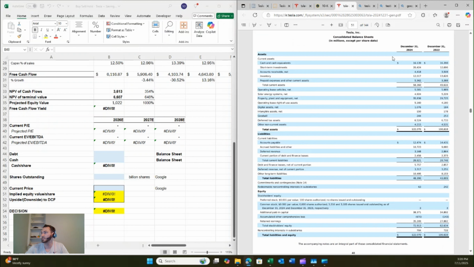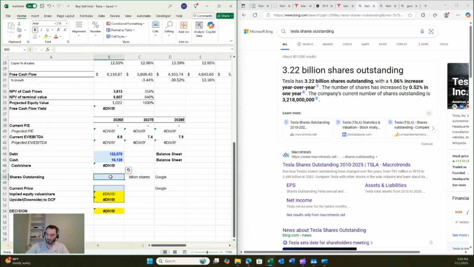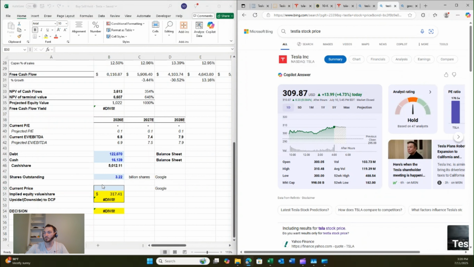First, we're going to look at the debt here, which of course is on the balance sheet for the most recent full year. So that's going to put our debt at 122,070. Cash will be 16,139. Shares outstanding 3.22 billion. And then the current price 309.87, giving us an implied equity value per share of $317 with a 2.4% upside.